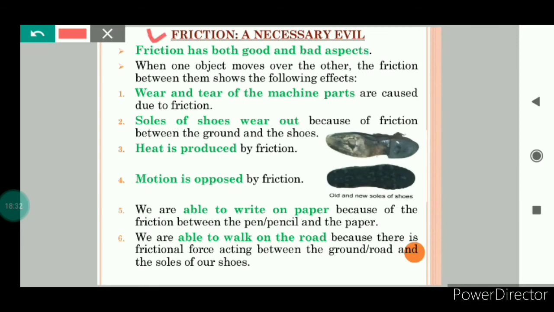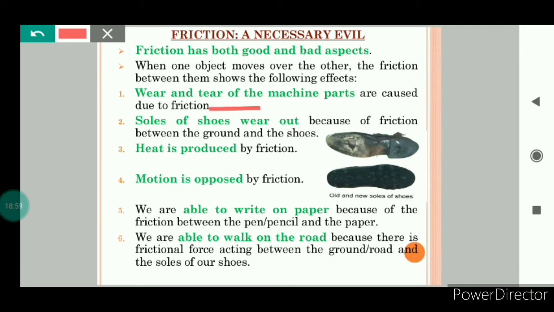Now we will see why friction is called a necessary evil, because friction has both good and bad aspects, meaning friction has both advantages and disadvantages. When one object moves over another, the friction between them shows the following effects. For example, wear and tear of machine parts is caused by friction.